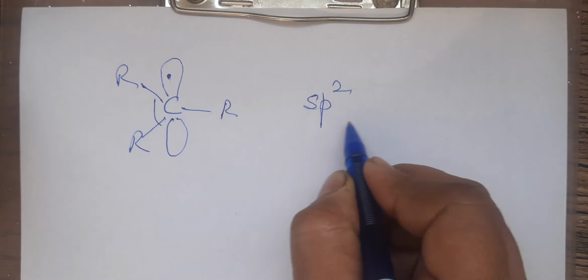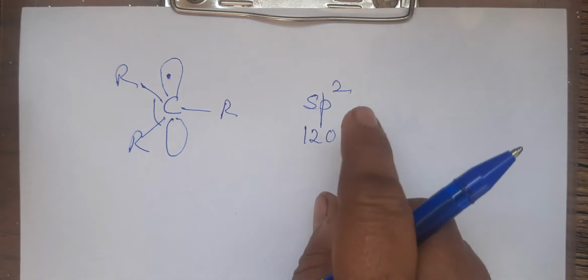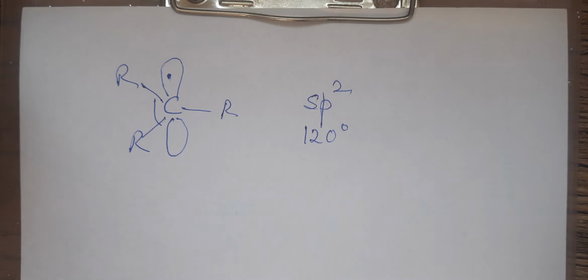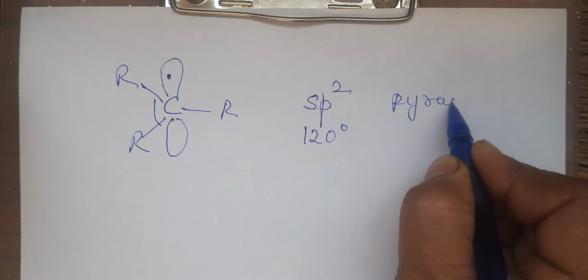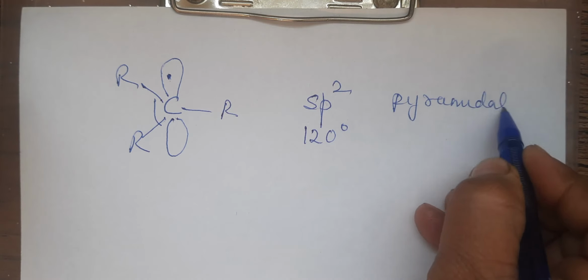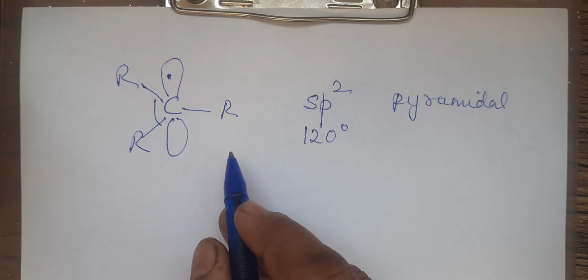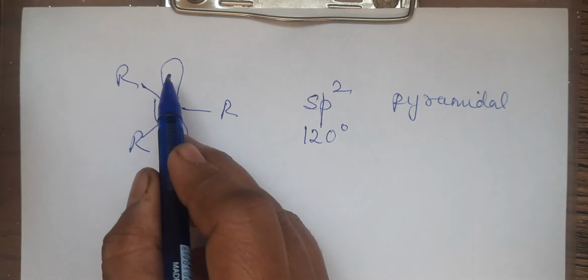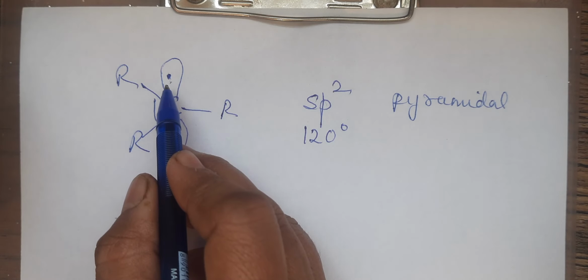sp2 hybridized, and the bond angle is 120 degree, and obviously based upon the shape, that is considered to be pyramidal only, though you are having the bond angle equal to 120 degrees. So don't think it is the trigonal planar structure, because it is having that odd electron. So that disturbs the geometry to some extent.